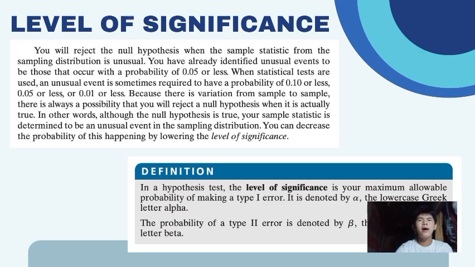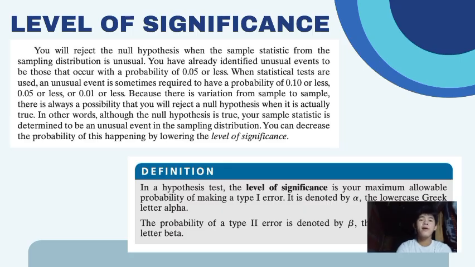Okay, we have now the level of significance. For the level of significance, you will reject the null hypothesis when the sample statistic from the sampling distribution is unusual. Take note of that. You have already identified unusual events to be those that occur with a probability of 0.05 or less. When statistical tests are used, an unusual event is sometimes required to have a probability of 0.10 or less, 0.05 or less, or 0.01 or less.